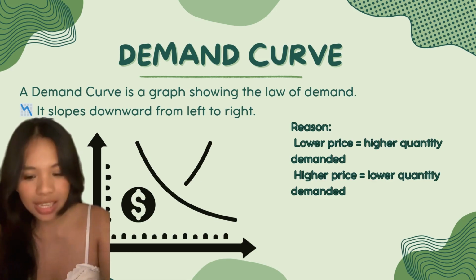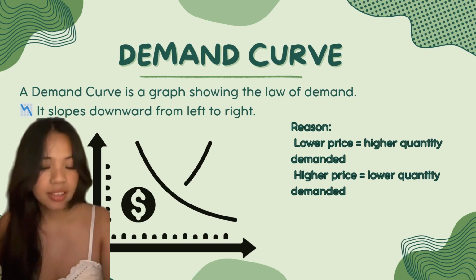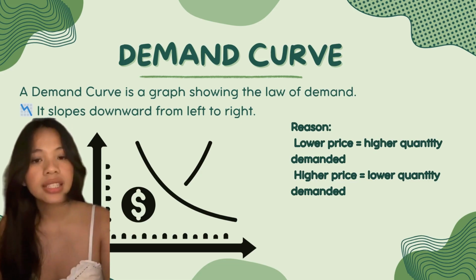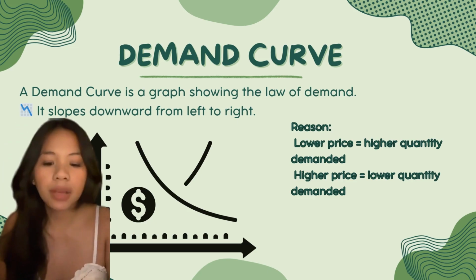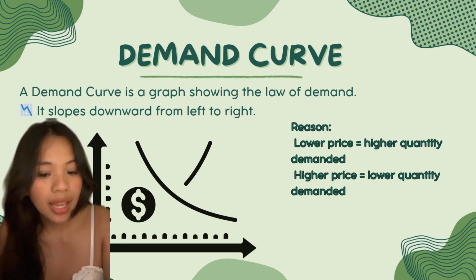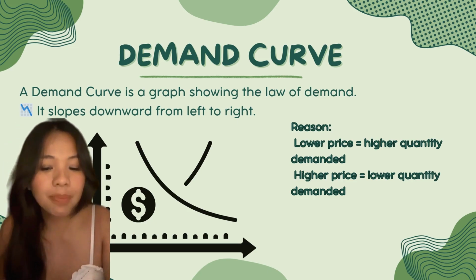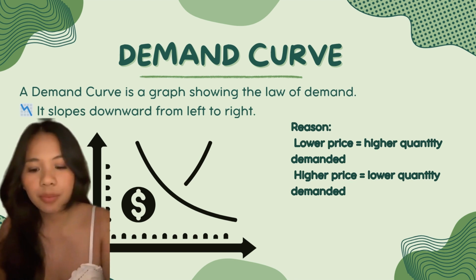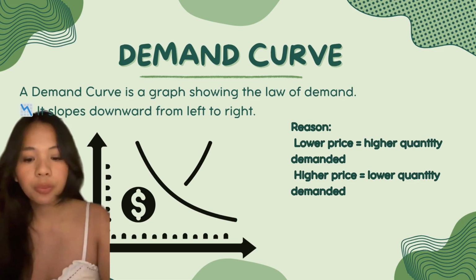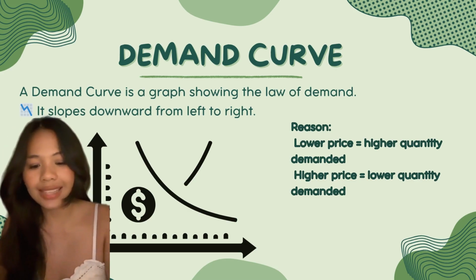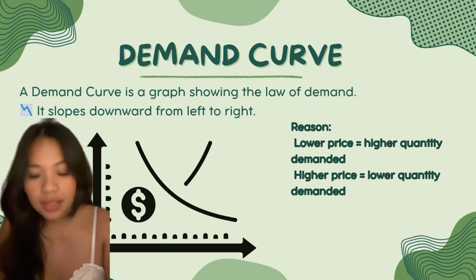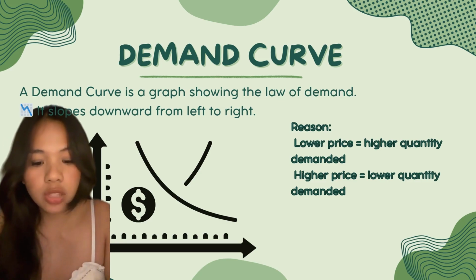Using the demand schedule, we have 3 points. The first point is 100 pesos and 5 units. The second point is 80 pesos and 10 units. And the third point is 60 pesos and 15 units. When we plot these points on a graph, with price on the vertical axis and quantity demanded on the horizontal axis, and then connect them, they form a downward sloping line.